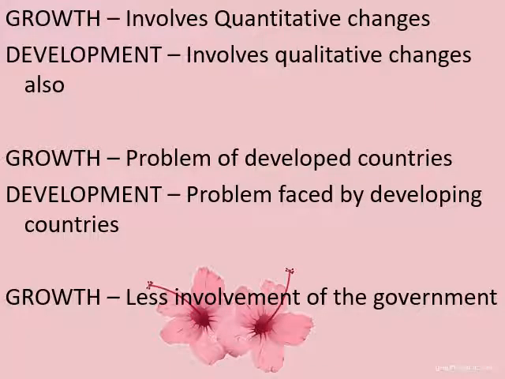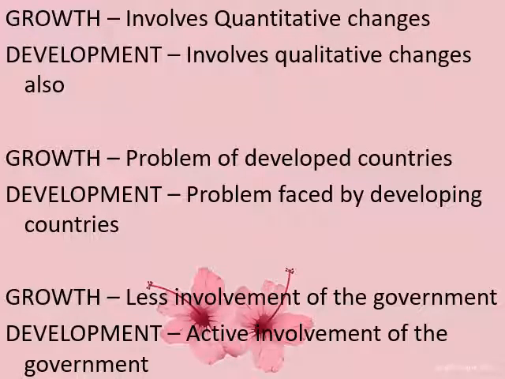Next is growth includes less involvement of the government. Okay, that means, in other words, we can say that growth is actually something where government does not have to really interfere in between, right? But development is a concept where there has to be active involvement of the government. That means economic development demands involvement of the government.